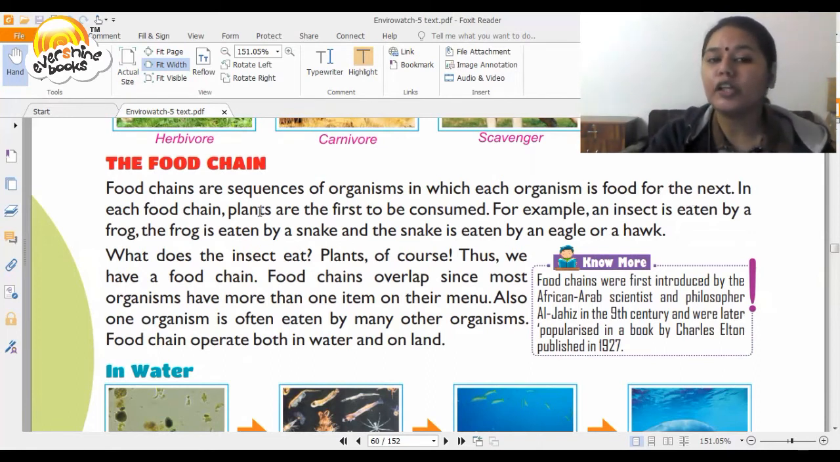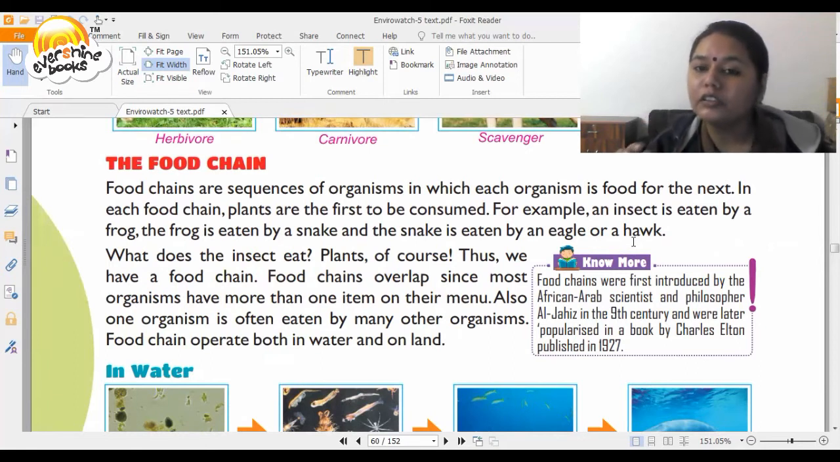In each food chain, plants are the first to be consumed. So talking about why we need to save our environment in terms of plants or trees. For example, an insect is eaten by a frog. Frog is eaten by a snake, and the snake is eaten by an eagle or a hawk.